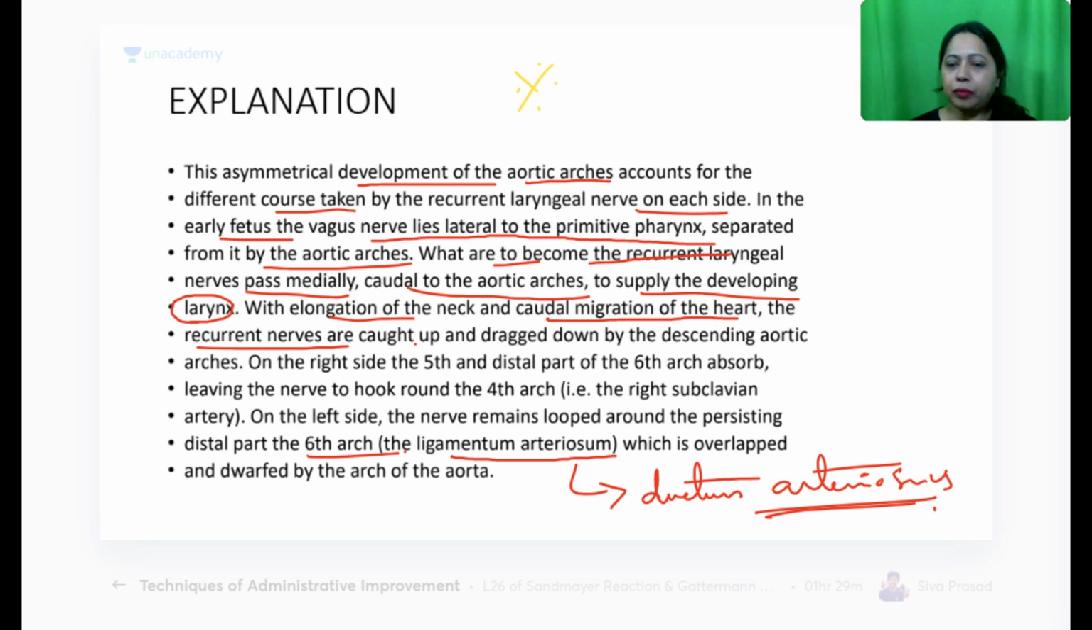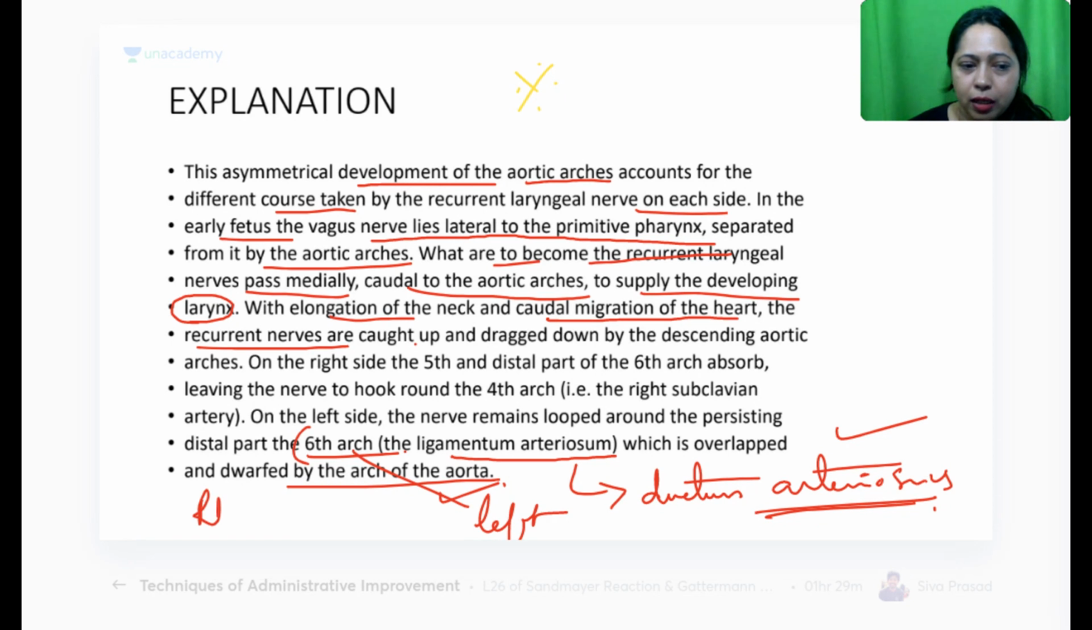So it is dwarfed by the arch of aorta. So that is what you are supposed to keep in mind. The other theory part is not important, but you should remember on the left side where exactly it is, on the right side where exactly it is. The ductus arteriosus, which is now known as ligamentum arteriosus in adult, is at the level of sixth arch. So on the left side it is sixth, and on the right side it is fourth.